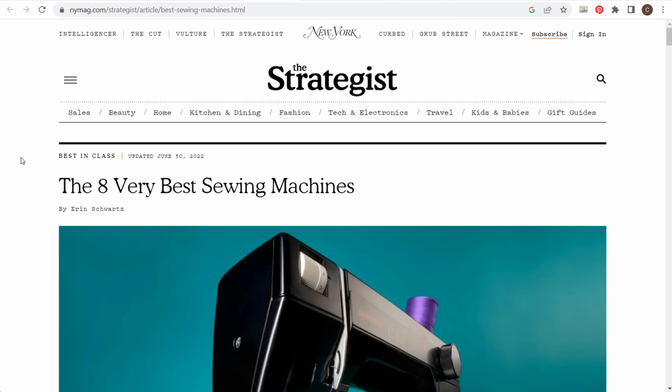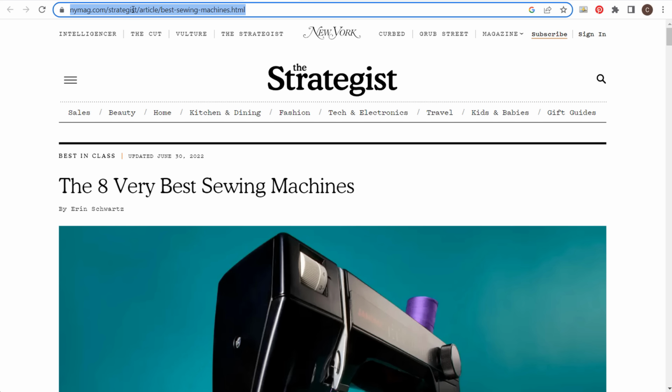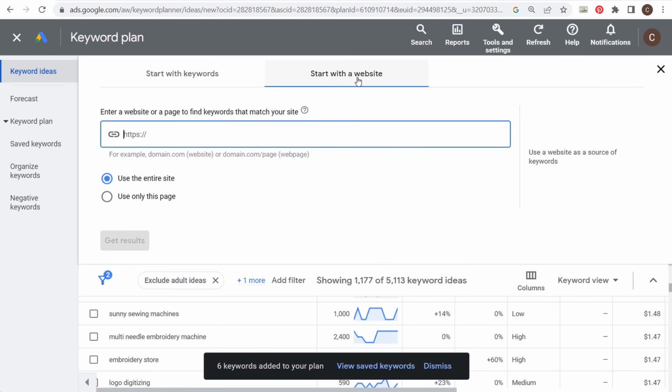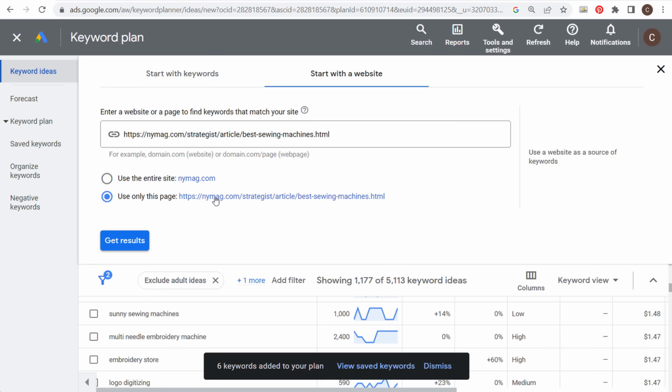You don't even have to look at the article. You can look at the article. Obviously, it's good to learn about your niche. But if we copy this, come over here into the Google Keyword Planner, instead of using keywords, we can start with a website. We can paste this website here and use only this page. So we're entering this web page and we're using only this page to find keywords.